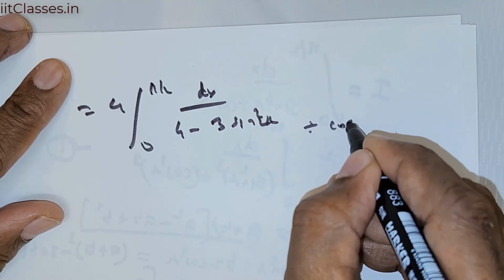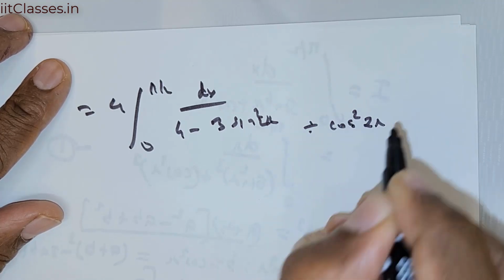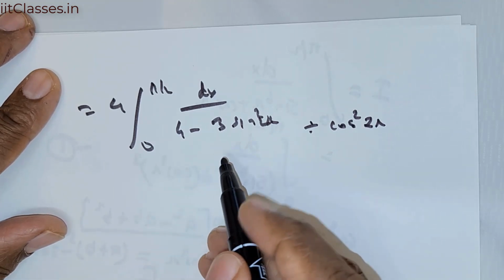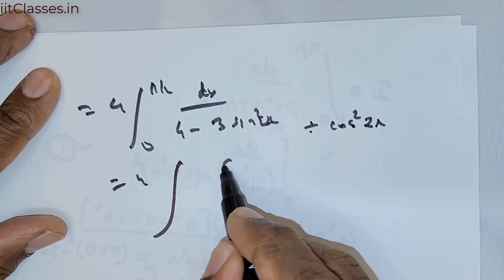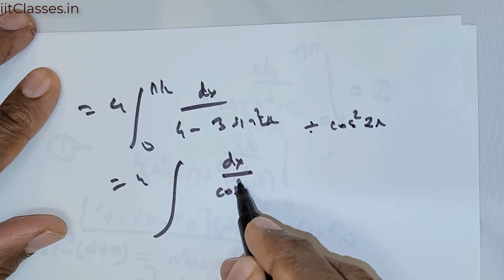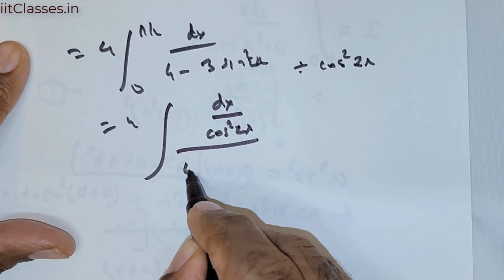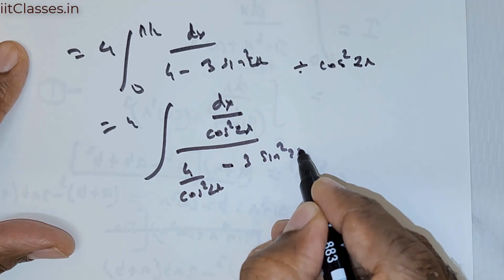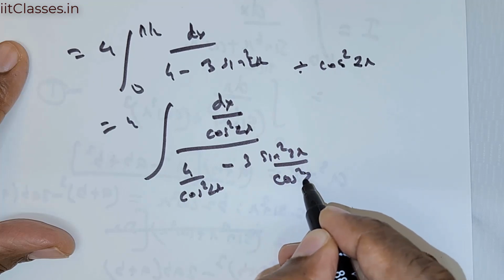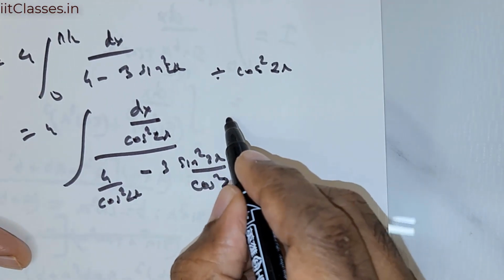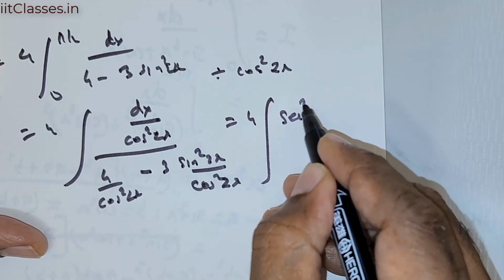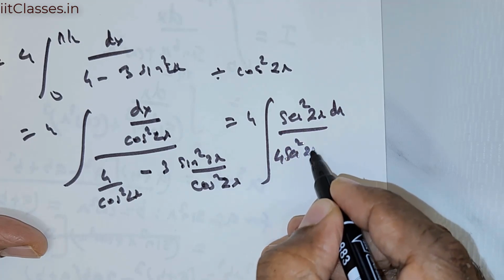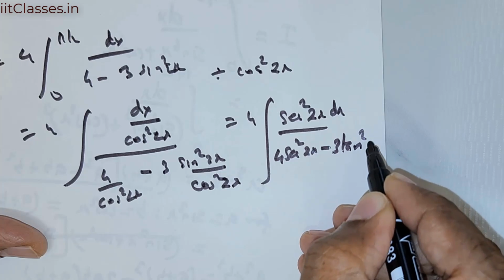So I will divide by cos squared 2x. What happens if I divide by cos squared 2x? This is equal to 4 times the integral of dx divided by cos squared 2x, divided by 4 times cos squared 2x minus 3 times sine squared 2x and cos squared 2x. Fair enough, right? So it's going to be 4 times the integral of secant squared 2x dx divided by 4 times secant squared 2x minus 3 times tan squared 2x.